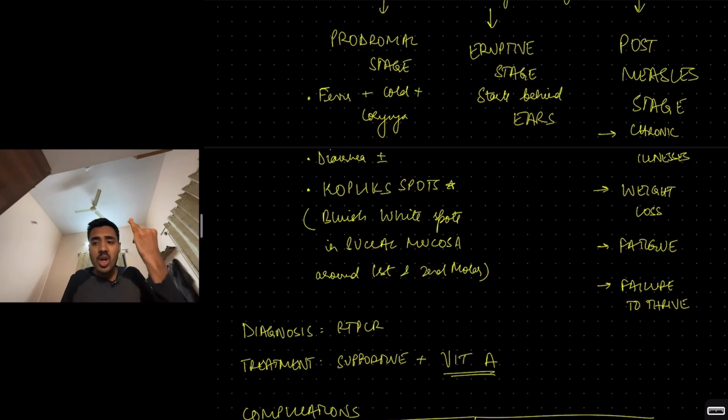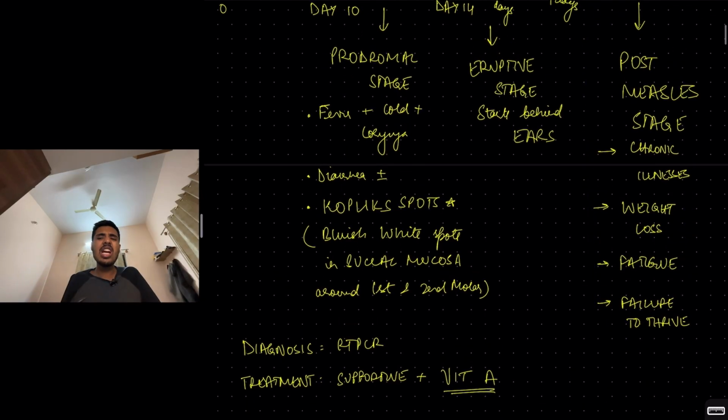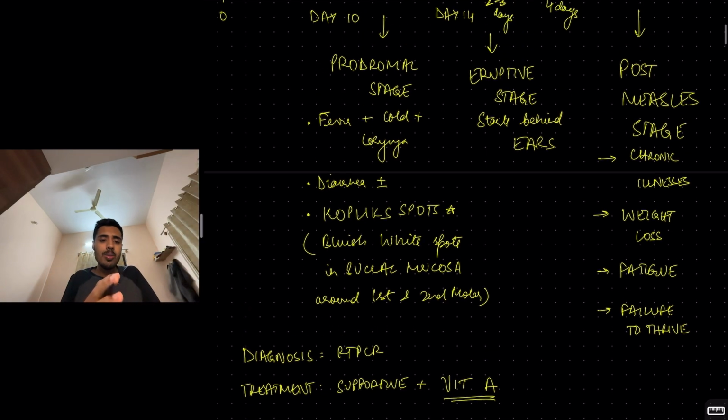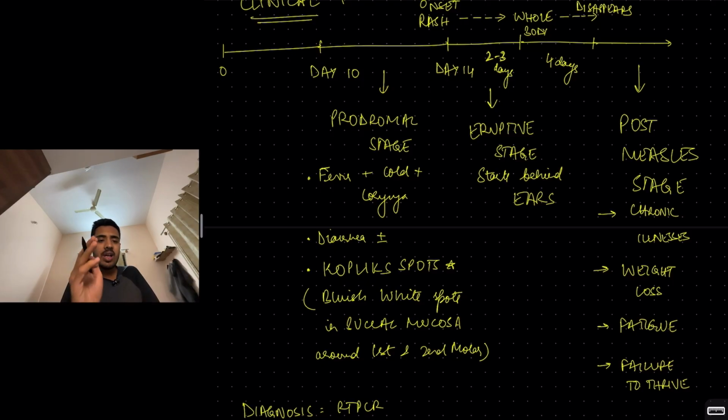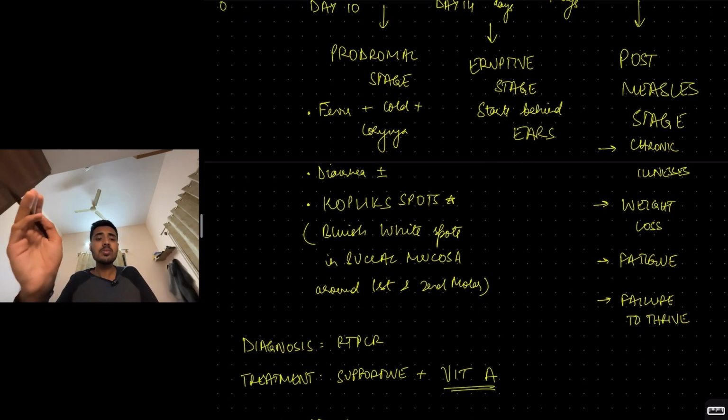Weight loss, fatigue, failure to thrive. After the measles attack, the child becomes very weak, with low immunity, weight loss, fatigue, and secondary infections. That's the worst part. So the prodromal stage has Koplik spots, fever and flu-like symptoms. The eruptive stage is about the rash, and the post-measles stage is for the chronic illnesses.